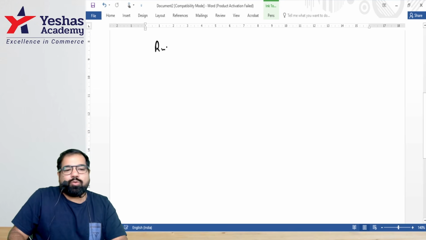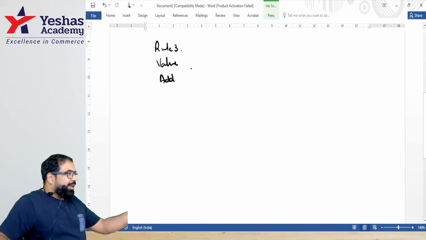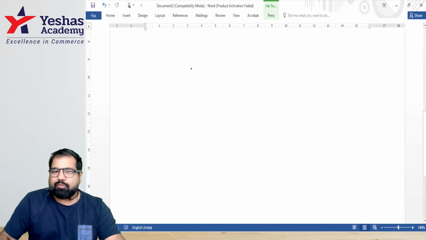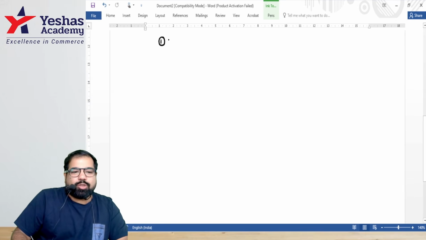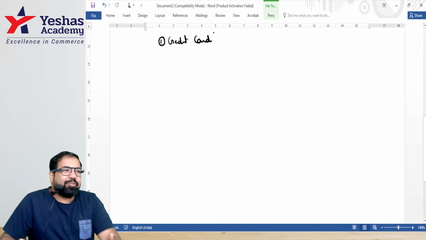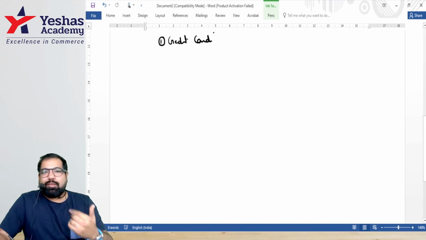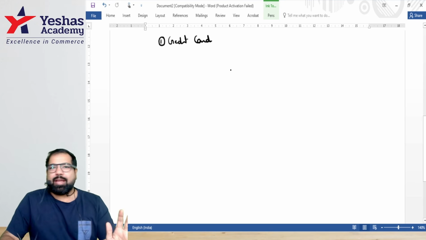So there is a rule called Rule 3. We have to value these perquisites and then we have to add them. In some perquisites like LTC, we also have an exemption. Let's start with the first perquisite. You are getting which card? Credit card. Who paid for it? Who's enjoying the benefit? Slave. So whatever charges are will be added as a perquisite.